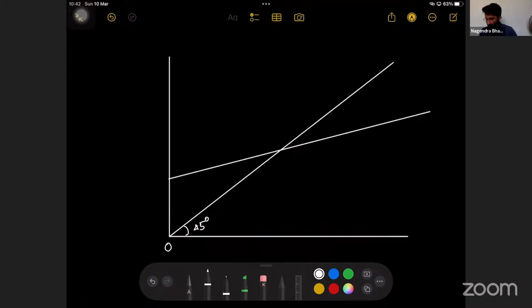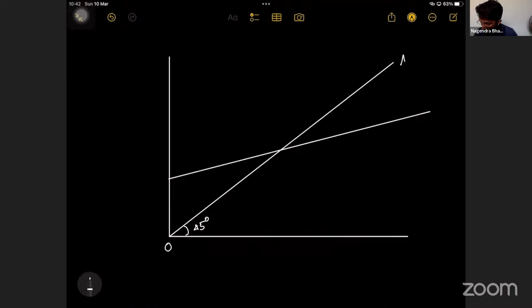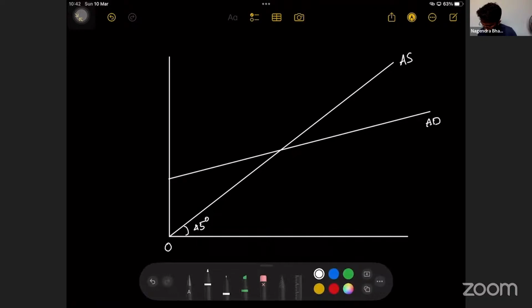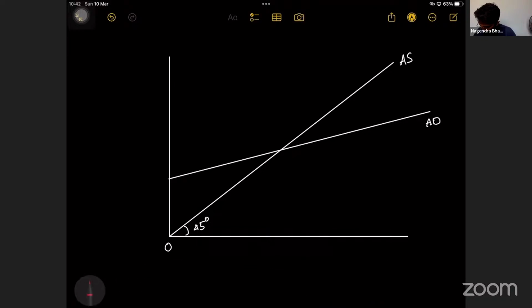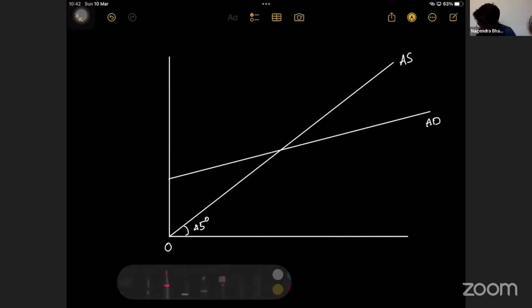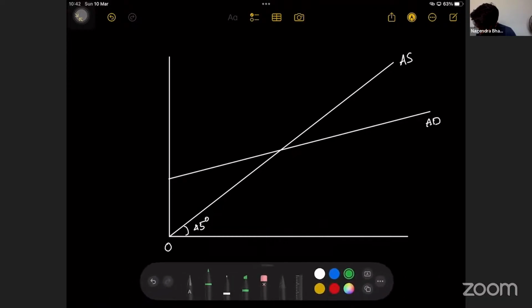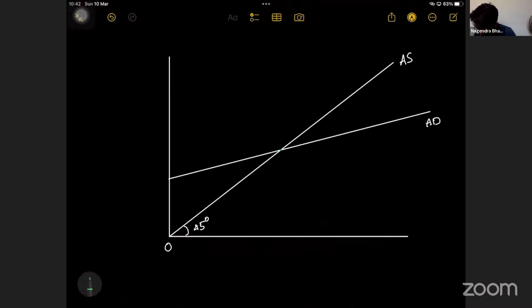Okay. Which is this? This is aggregate supply. This is aggregate demand. Aggregate supply and aggregate demand. And this is, ये क्या है? This is equilibrium. Yes, no? This is equilibrium point. Okay, sir, understood. This is equilibrium point.